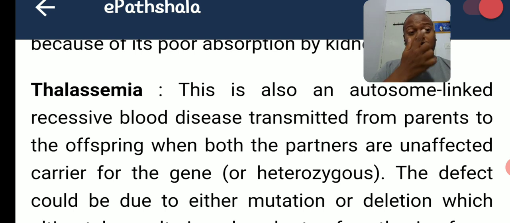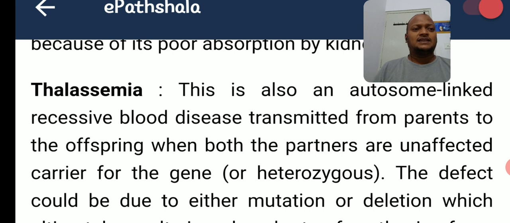Thalassemia is what type of disorder? This is an autosome-linked recessive blood disease transmitted from the parents to the offspring when both the parents are unaffected carriers for the gene. So thalassemia is an example of an autosomal recessive disorder related to the blood, transmitted from the parents to the offspring.